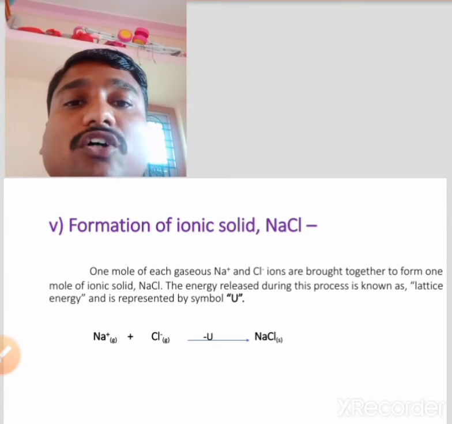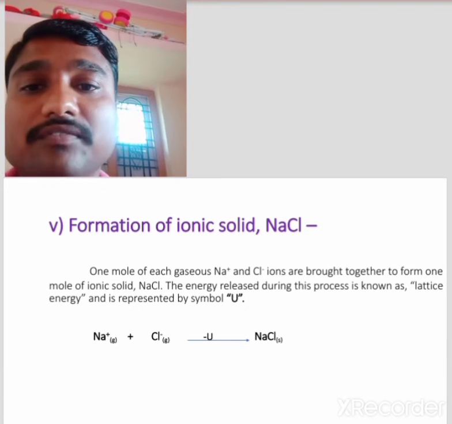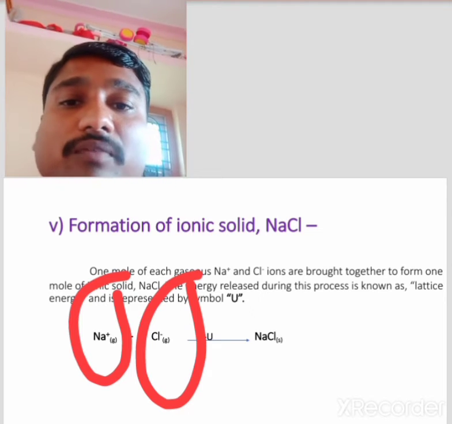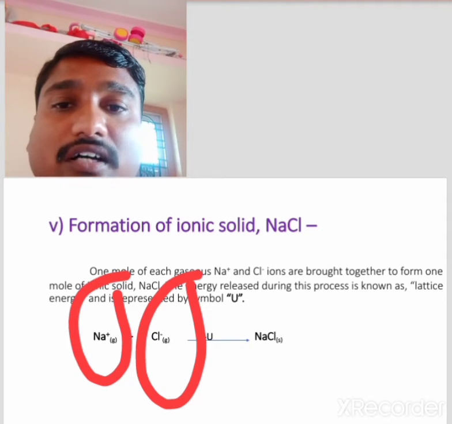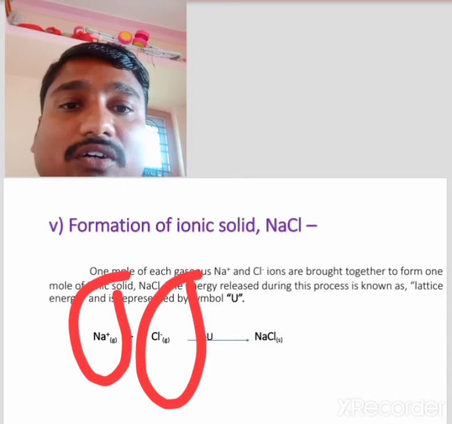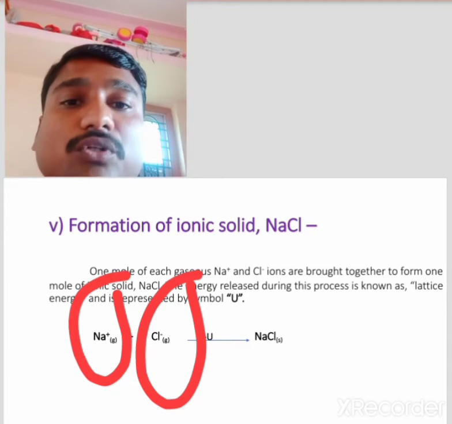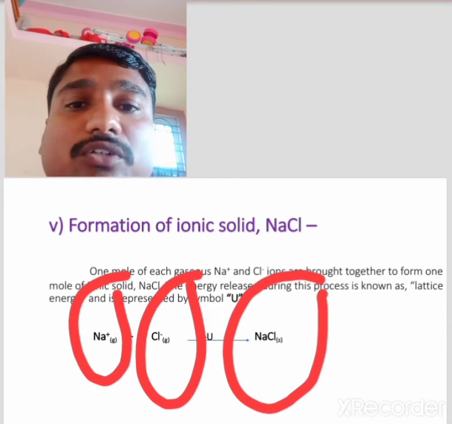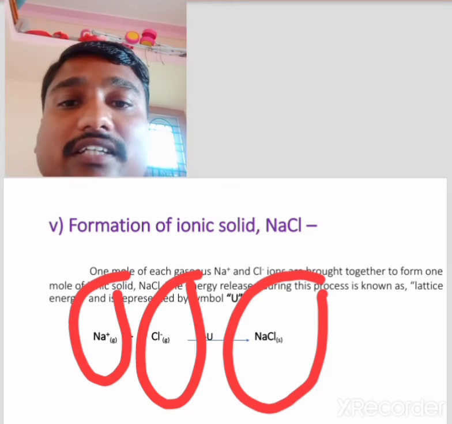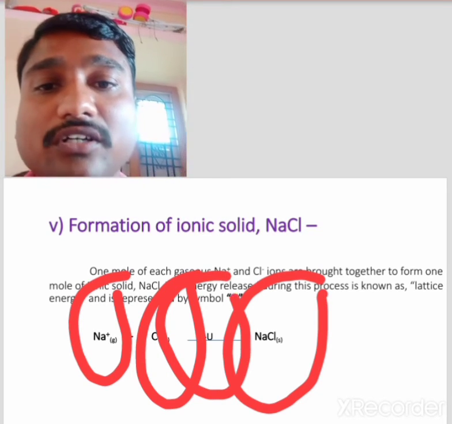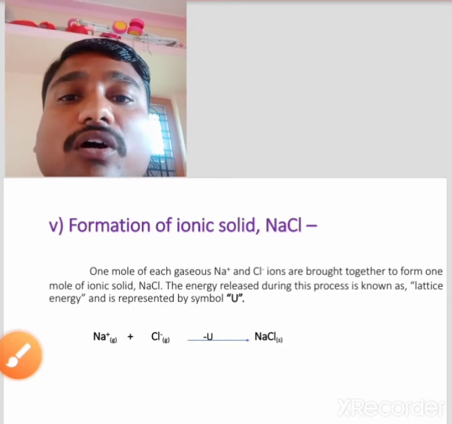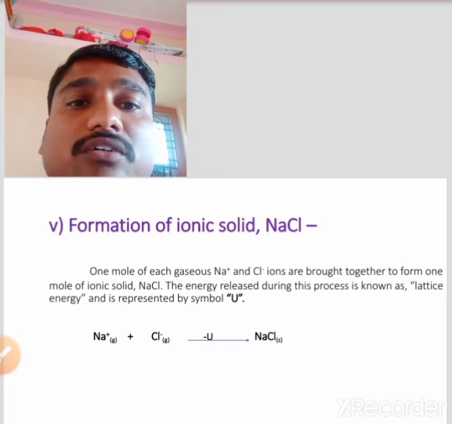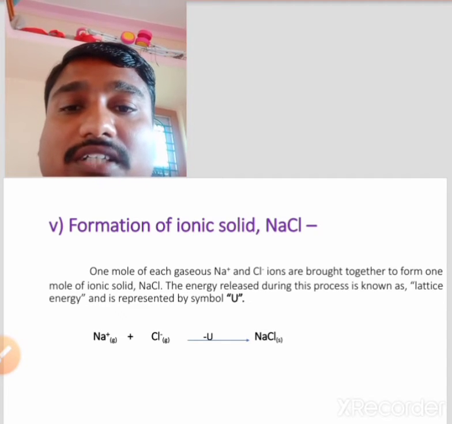The next, formation of ionic solid. Na+ in gaseous state and Cl- in gaseous state are brought together by strong electrostatic force of attraction and form 1 mole of crystalline solid, that is NaCl.